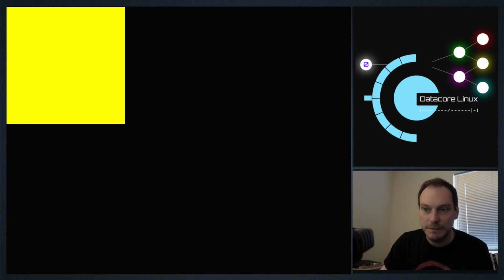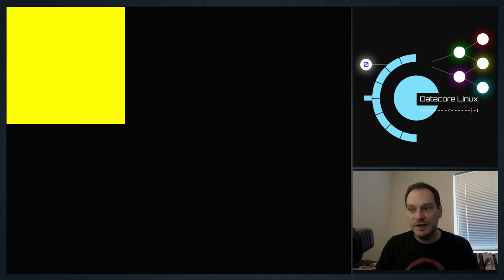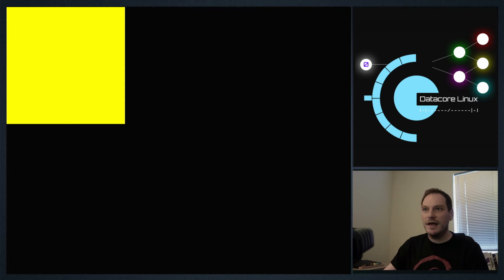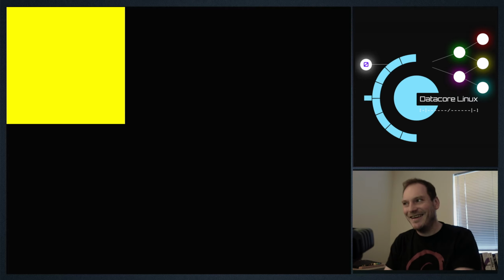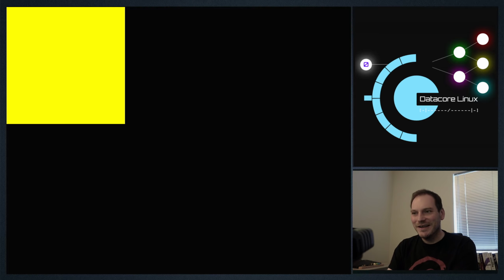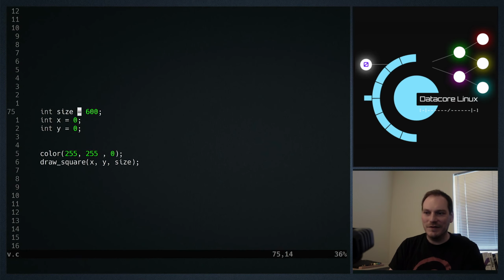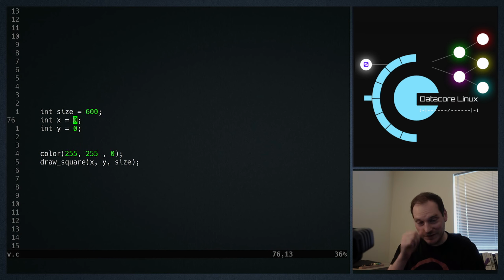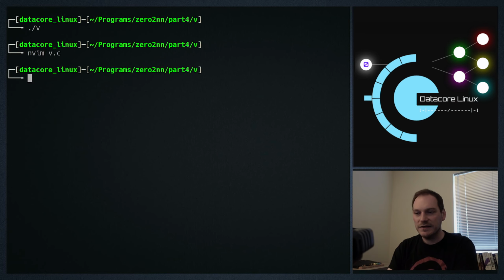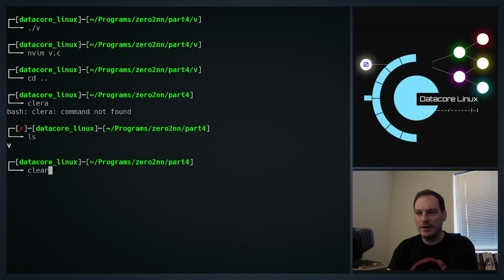Let's do loops. This is going to be a programming heavy video, but let's start with a yellow square. So why have we got a yellow square? Well, we've got a little program here, and we've isolated a bit of the program that draws a yellow square on the screen. There's obviously a bit more to this program than that, and we're going to come back to this program towards the end of this video, and once we've learned a bit about loops, we're going to see what we can do with a yellow square and loops. So let's begin our part.